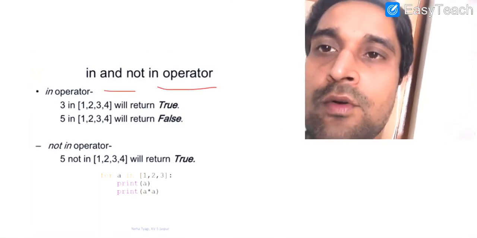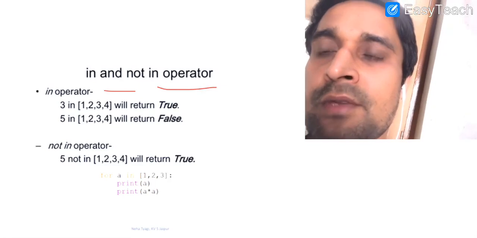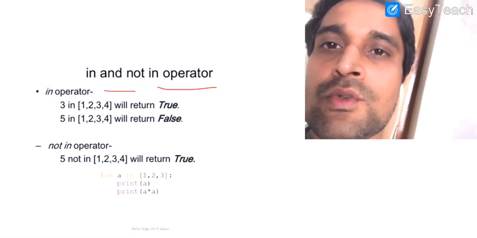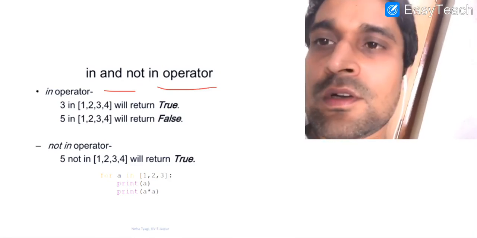Now, the in and not in operators in Python. These two are membership operators available in Python. They are basically used to check whether the first value is available in the second part or not.